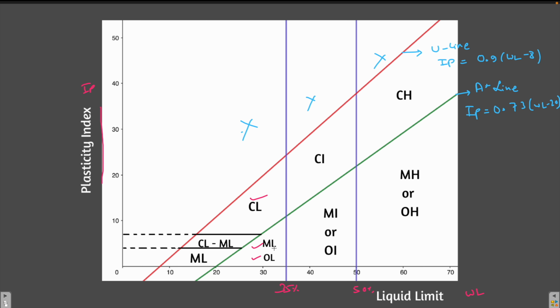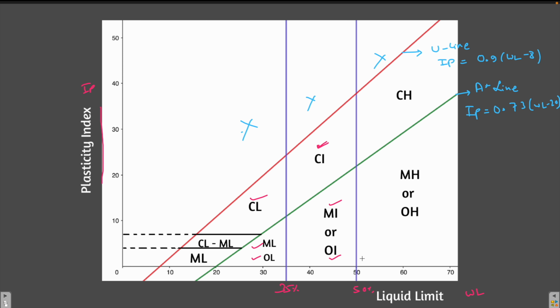When the liquid limit is between 35% and 50%, the soil has intermediate plasticity, or intermediate compressibility. And if the soil also lies above the A line, it is clay with intermediate compressibility. If it lies below the A line, it is silt with intermediate compressibility or organic soil with intermediate compressibility.